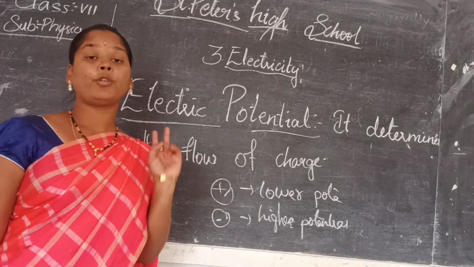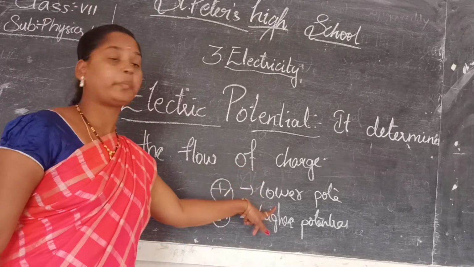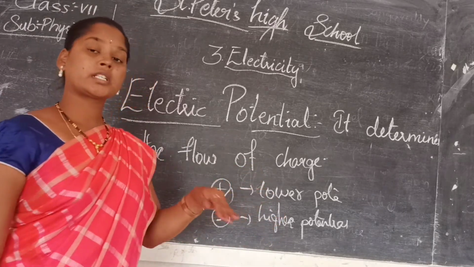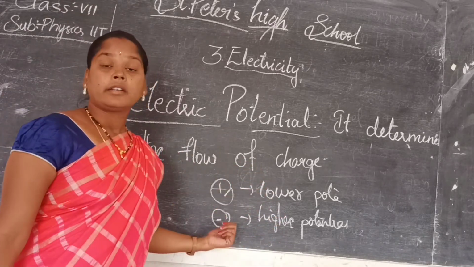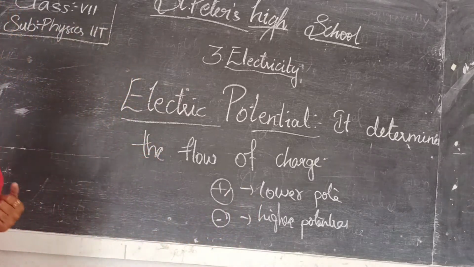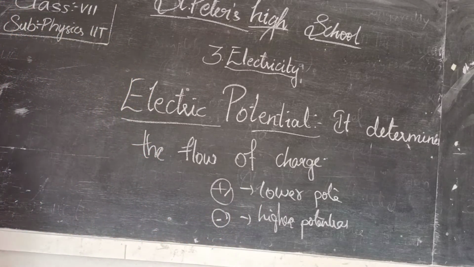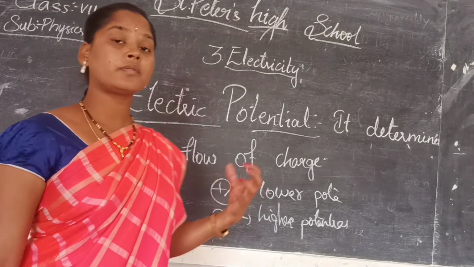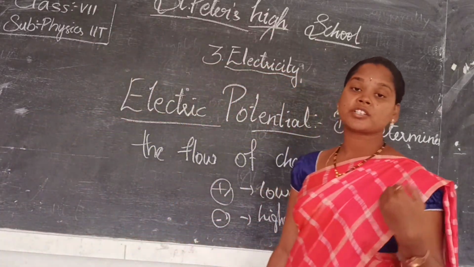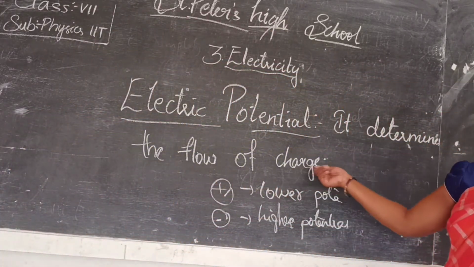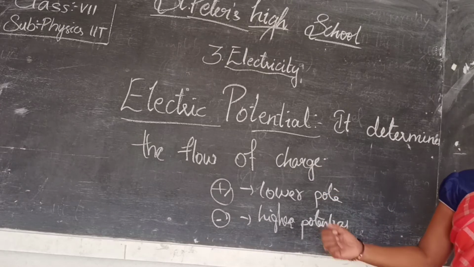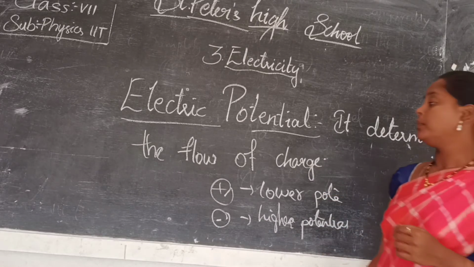Remember, always the flow takes place from the higher potential to the lower potential. So here the flow of electricity takes place from the negative to the positive charge. Electric potential says in which direction the charge is moving.